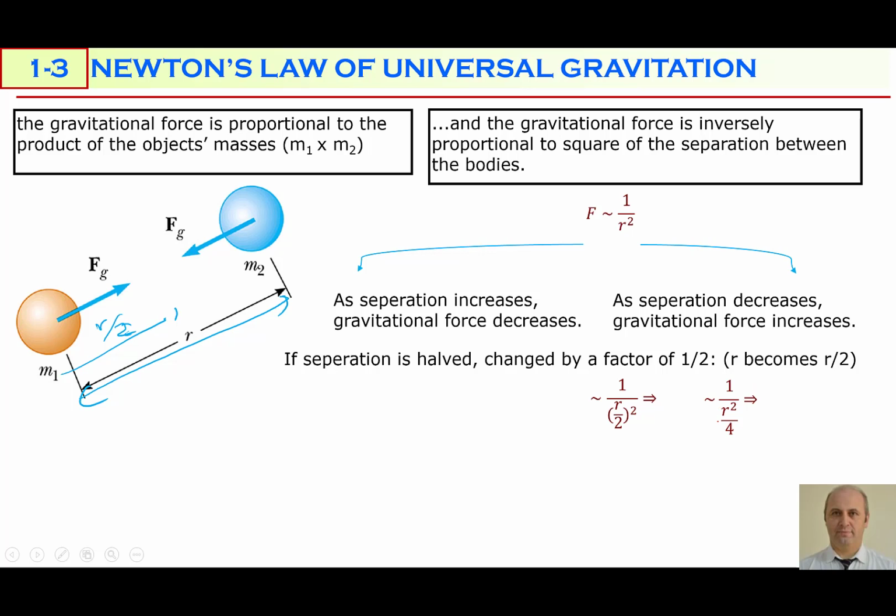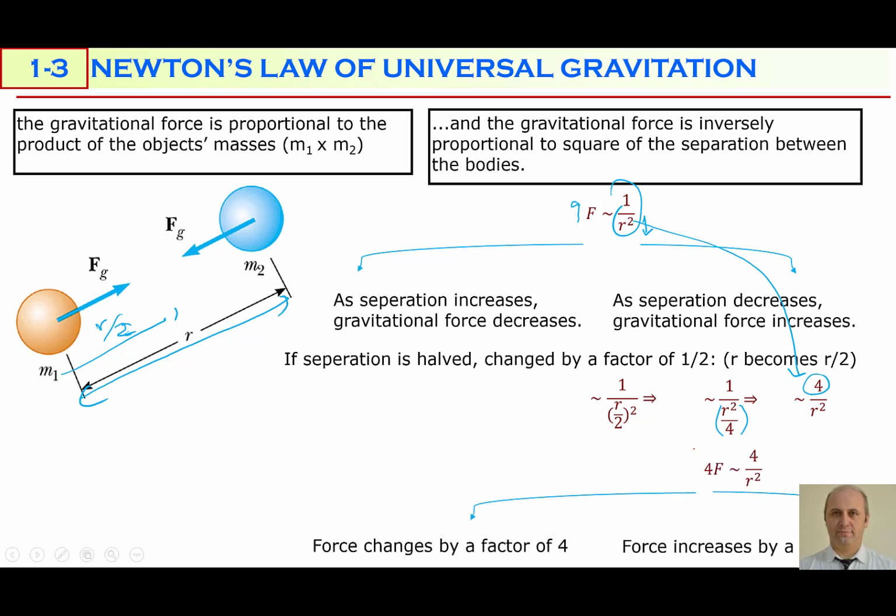We are going to flip the number in the denominator, so it's going to be 4 multiplied by 1 divided by r squared, which becomes 4 divided by r squared. So as r decreases, of course, F must increase, but by a factor of what? 4, because we multiplied this by a number of 4. That's why force increases by a factor of 4. Sometimes ministry exam questions are given in this manner, that's why it is better to learn this.